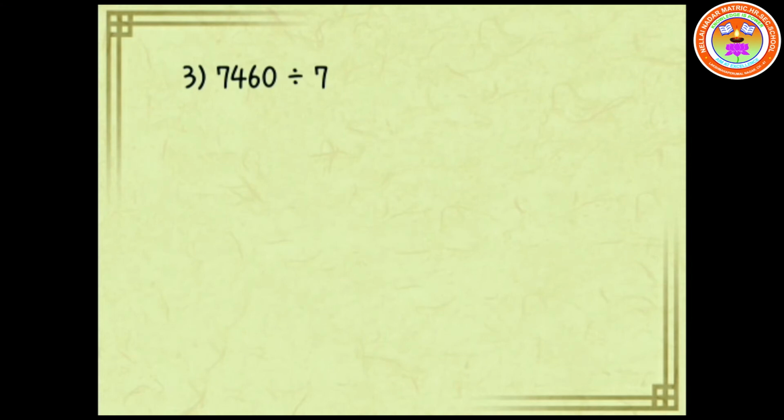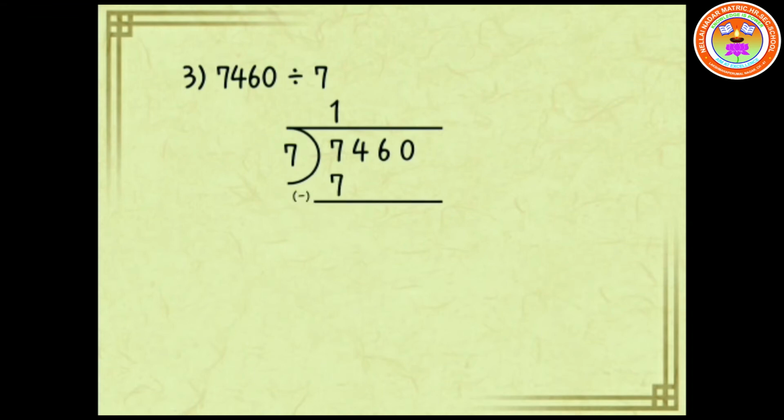7460 is divided by 7. Here 7460 is the dividend and 7 is the divisor. Take 7 in the dividend, which is divisible by 7, that is 7 ones are 7. Hence the quotient is 1 and the remainder is 0.